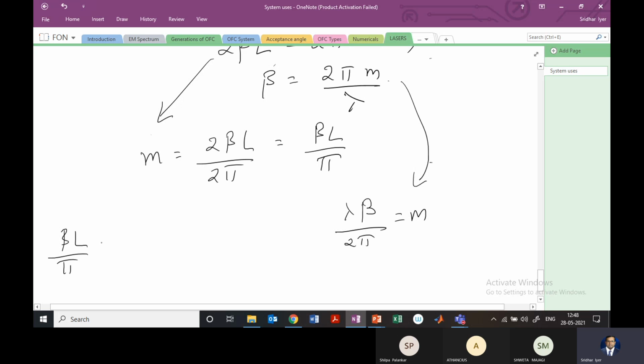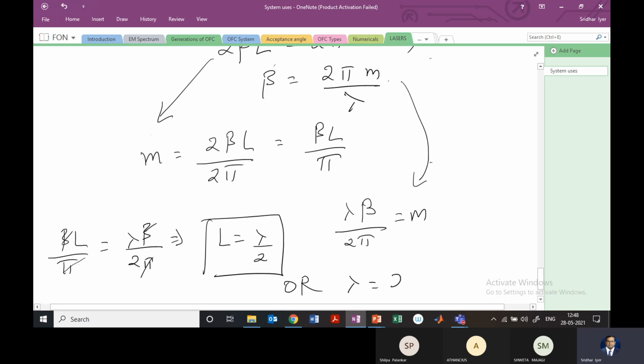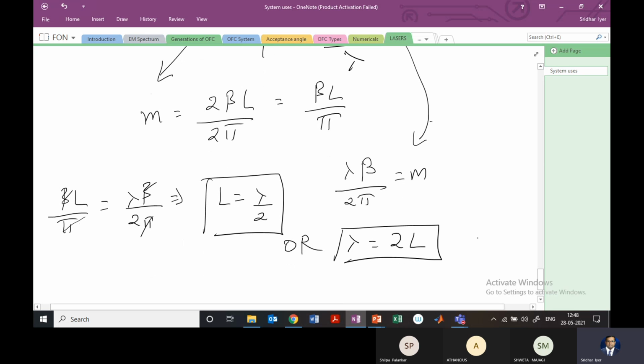So beta L by pi will be equal to lambda beta by 2 pi. So we can cancel the betas, we can cancel the pi. This implies that L should be equal to lambda by 2, or lambda should be equal to 2L. So the value of the wavelength should be twice the distance that the light is going to cover, right?